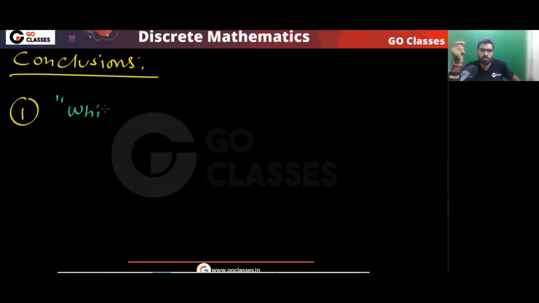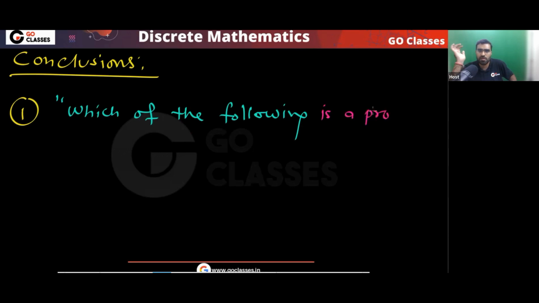Which of the following is a proposition is a dumb question. You will never find any good exam which is asking this question. In the last 40 years, in the GATE exam, there is no such question. There is a good reason for it. Are you getting my point? So, which of the following is a proposition? Don't waste your time on this question.